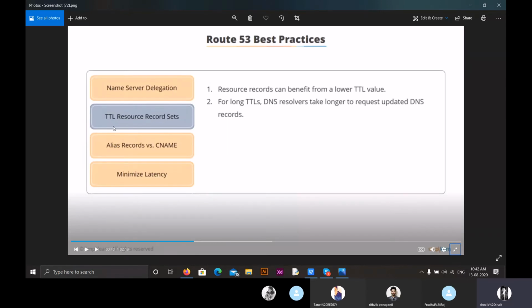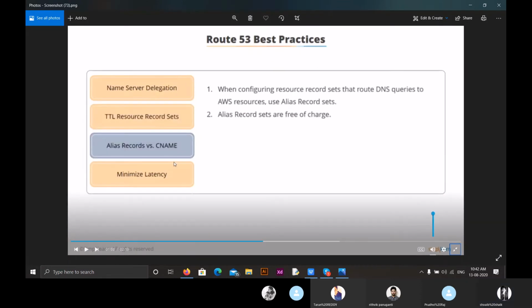The third one is alias records versus CNAME. When configuring resource record sets that route DNS queries to AWS resources, use alias records. Alias in the sense is a different name for our domain. Alias record sets are free of charge and we can use them anytime we want. So we have two options in using names. One is a CNAME and the second one is alias records. Generally, we prefer alias records because alias record sets are free of charge. So that's about alias records.